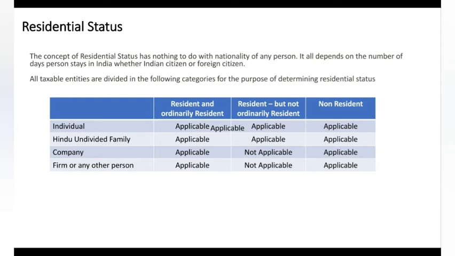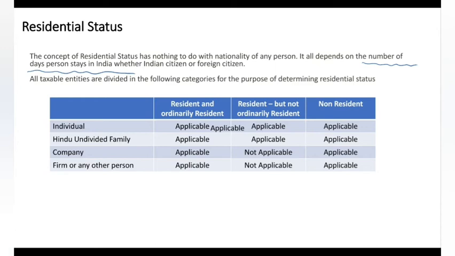These are two different things. An American citizen can be a resident as per the Income Tax Act if he stays in India for more than 182 days. It has nothing to do with a person's citizenship. It all depends on the number of days a person stays in India, whether he is an Indian citizen or a foreign citizen.